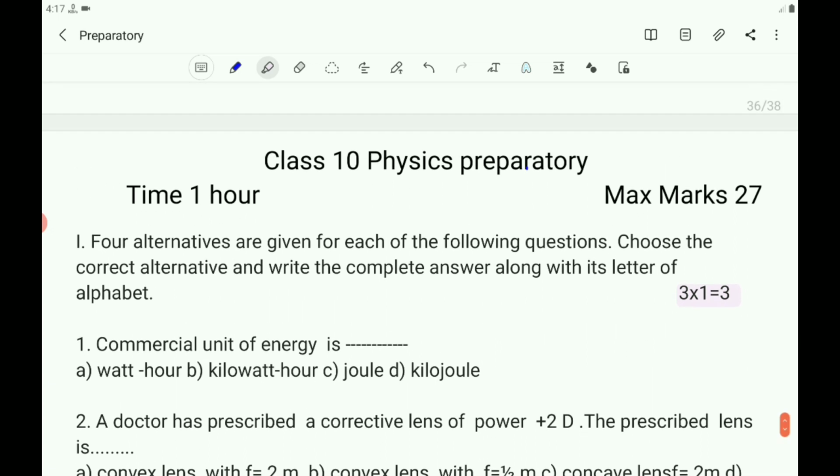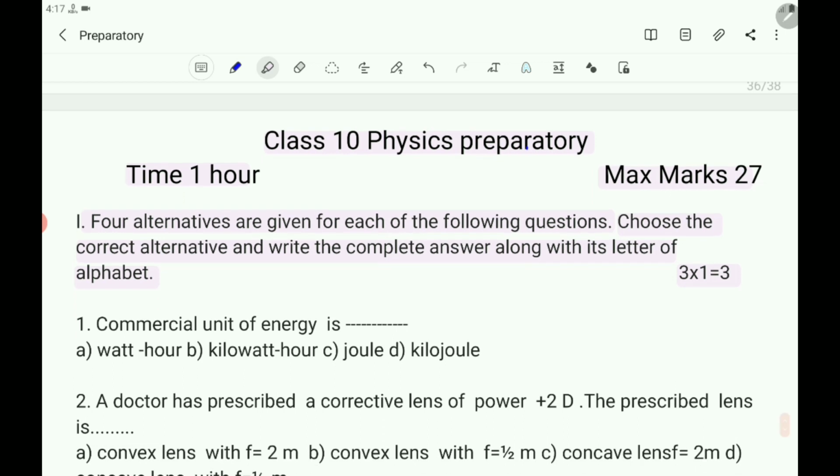The first question, you know that it is a physics preparatory and the time is 1 hour and the maximum marks is 27. Now let us take the first question. 4 alternatives are given for each of the following questions. Choose the correct alternative and write the complete answer along with its letter of alphabet. Children, what is that first main question? Already you know it. They are the multiple choice questions.